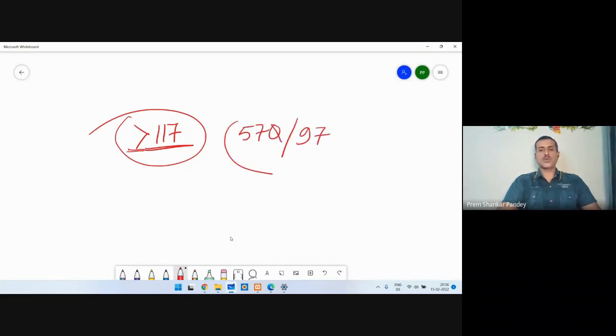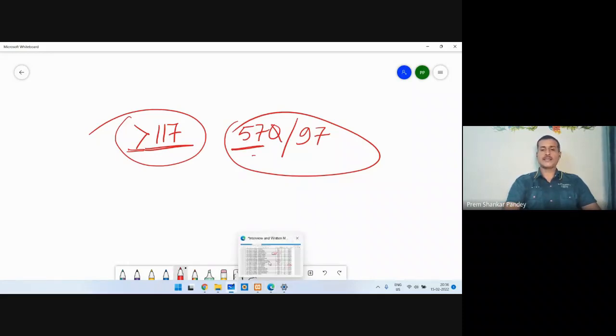If your score in the final answer key is 57, I can say that yes, you are in the race. If there are 63 vacancies and we follow the previous pattern, even though the level of questions was difficult this time, to be on the safe side, if I follow the same principle as the previous advertisement 47, if your score is 57, you are going to be selected. I mean, you are in the race.